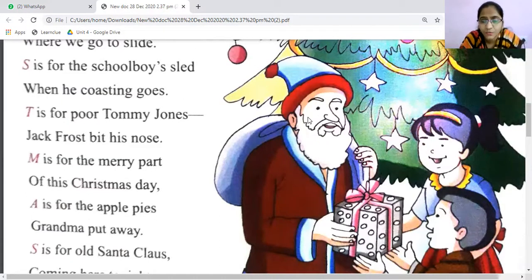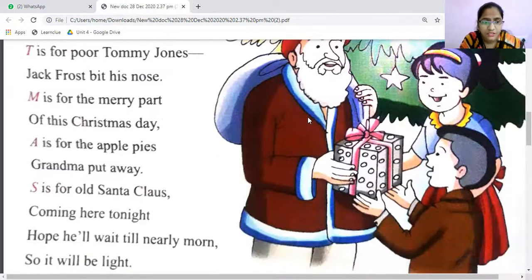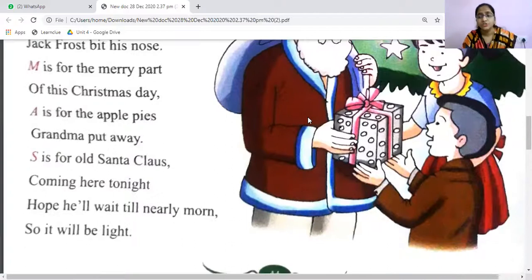Apple pie is very famous for Christmas time. So grandma prepared and put away the apple pies. Okay, it is talking about apple pies. Yes, C is for old Santa Claus coming here tonight. So they believe that Santa Claus comes and gives good children some gifts.